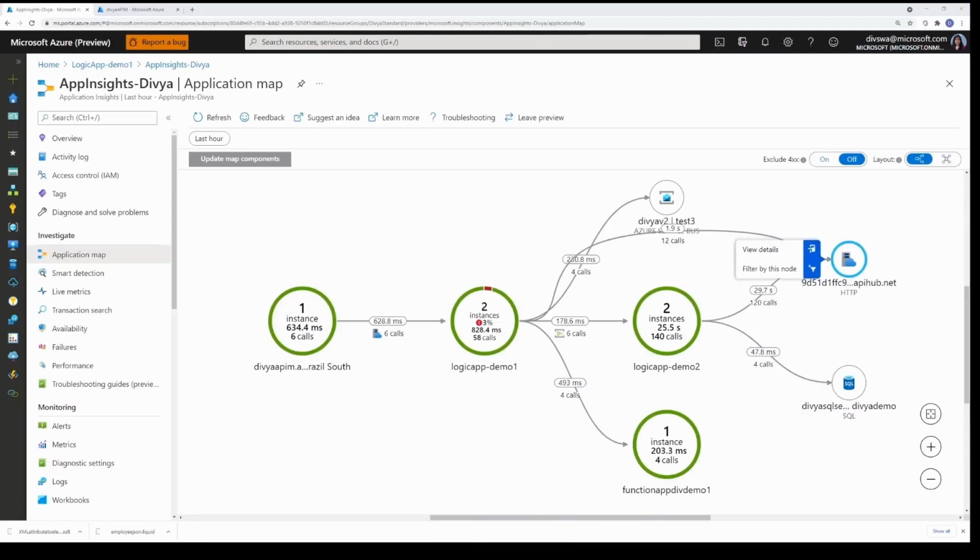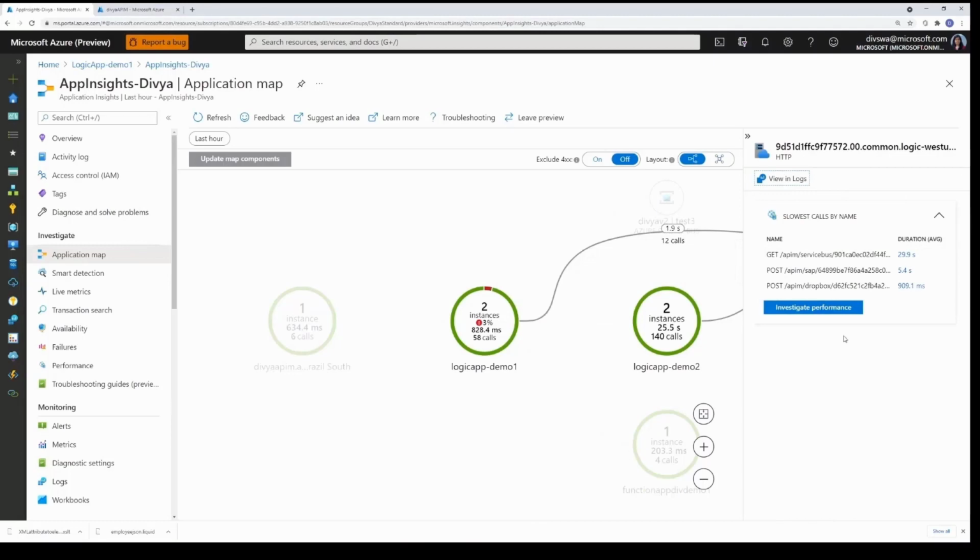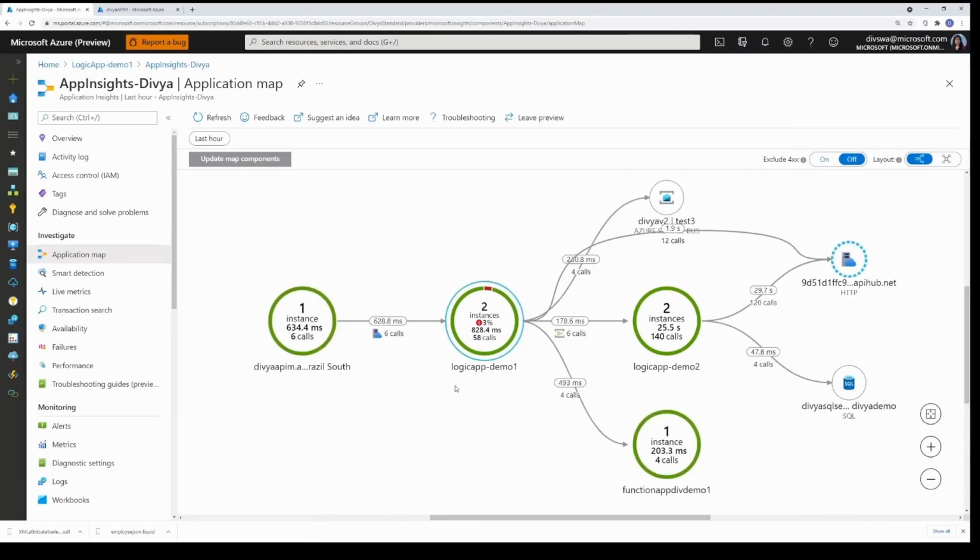The HTTP node here shows you all the requests that were made from the Logic Apps inside your application. As you can see, we are using 3 different connectors here: Service Bus, SAP, Dropbox, and all these requests are being captured via this node. So via this application map, and by going into the details of each of these nodes, you can do a very deep analysis of the performance characteristics of your application, as well as any failures or issues that may happen in your application.